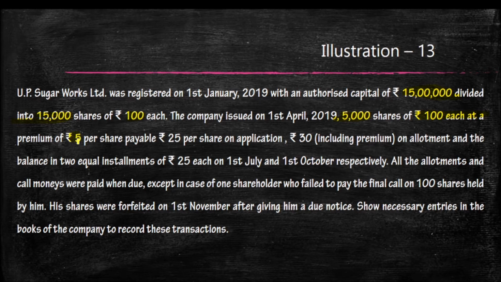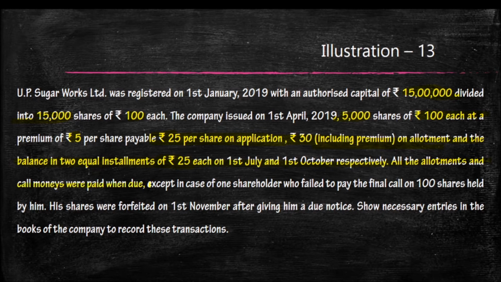So total value of the shares is 105. Out of that, rupees 25 was received on application, 30 received on allotment including the premium. So 30 means 25 plus 5 premium. Balance in 2 equal installments of 25.